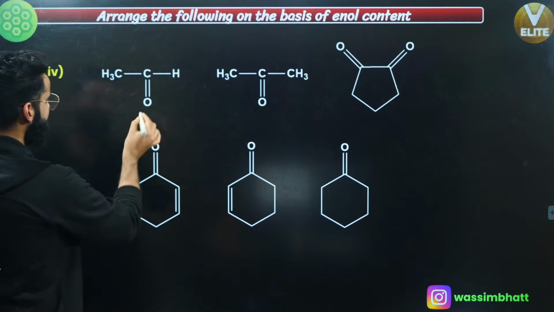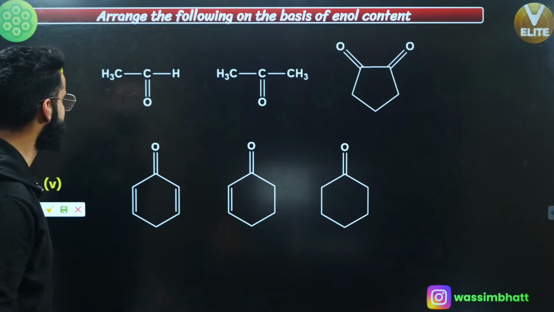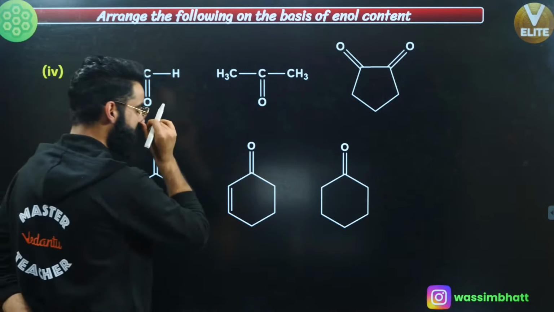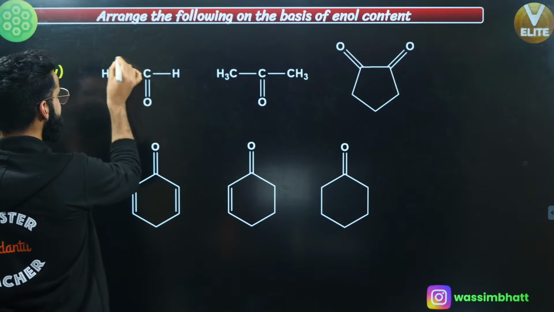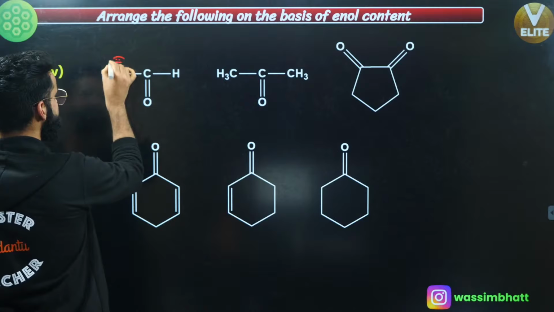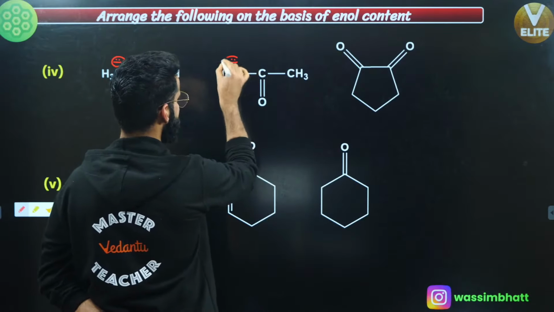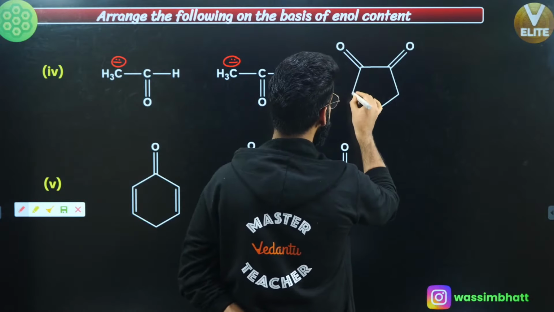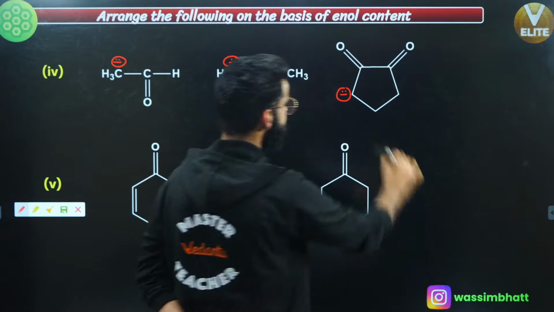See, first of all, this is the keto group. This is again the keto. This is again the keto. I'm going to make their enols first, right? And what is the first step in making the enols? We take H positive out from the alpha carbon. So when I take H positive out from the alpha carbon, there'll be negative charge on this carbon. Similarly, there'll be negative charge either on this carbon or this carbon. Choice is all yours, right? Similarly, there'll be negative charge on this, for example, this carbon, correct?